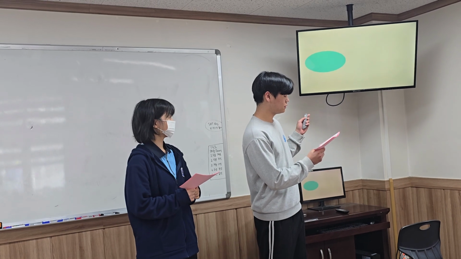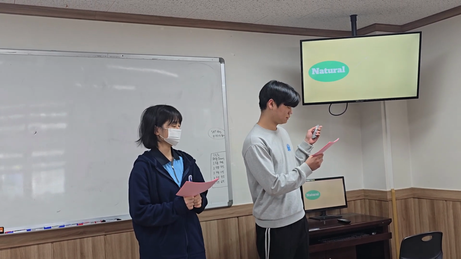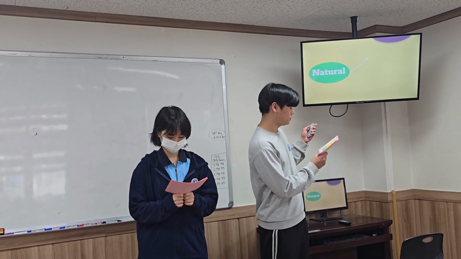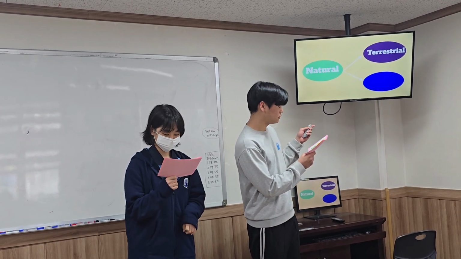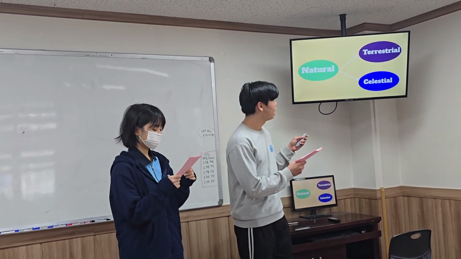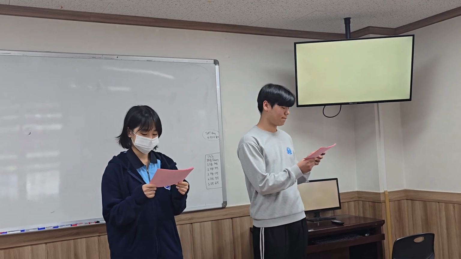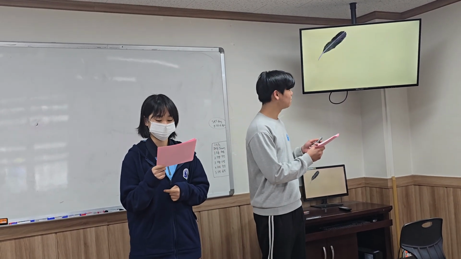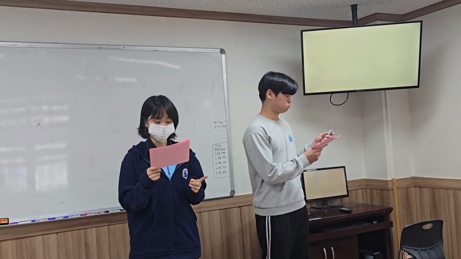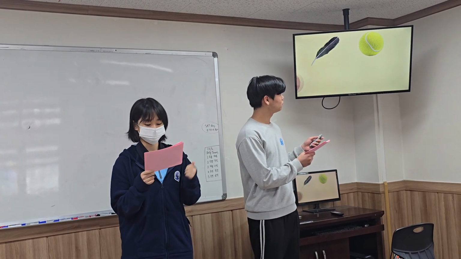Also, there are two types of natural motion: the motion near the Earth, terrestrial motion, and the motion of planets, celestial motion. Now we'll take a look at an experiment. This experiment compares the time it takes for 4 objects of different masses to be dropped from the same height. There is a feather, a tennis ball, a baseball, and a bowling ball.